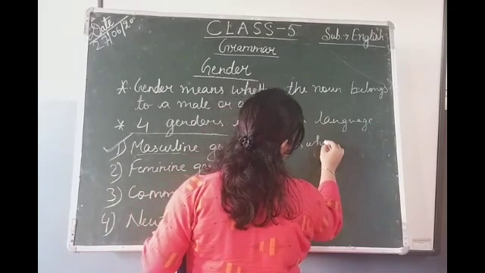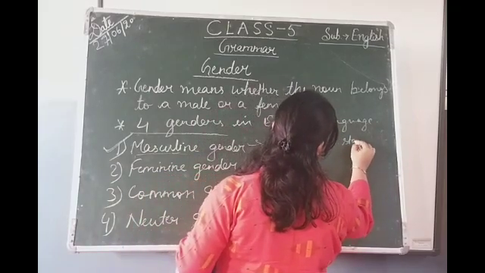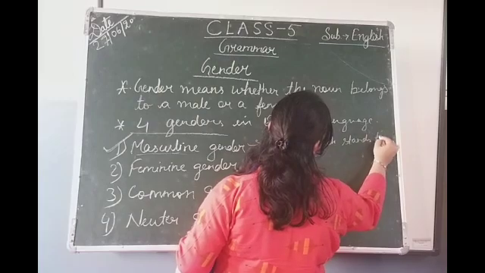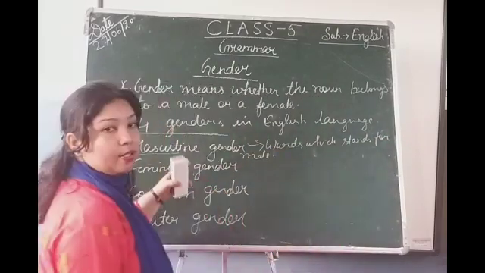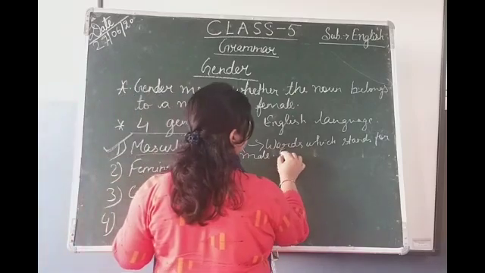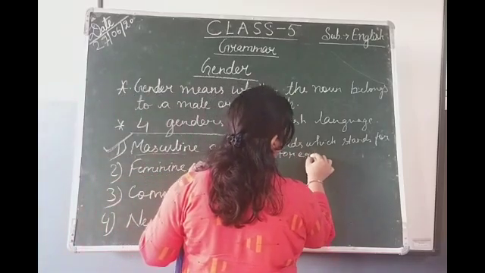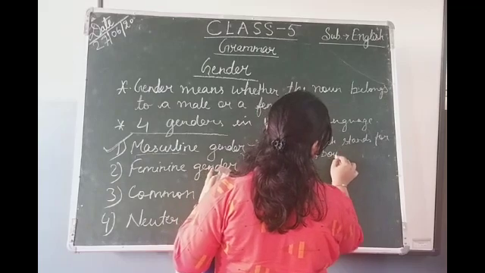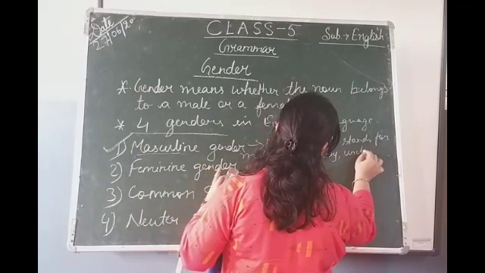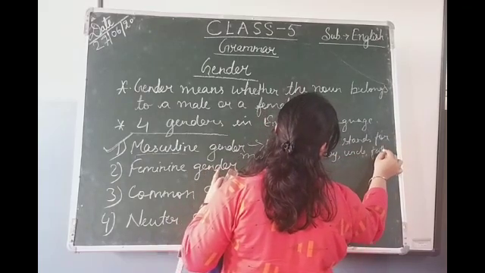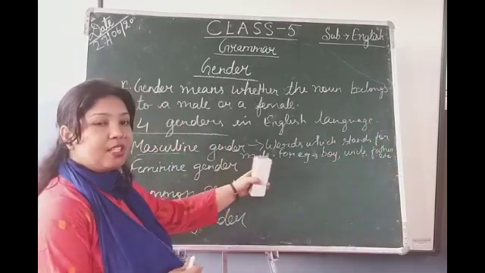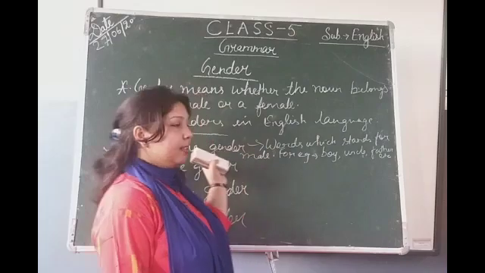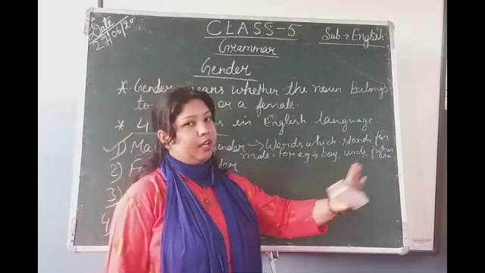Words which stand for male are called masculine gender. For example, boy, uncle, father, etc. Okay, so the words which stand for male are called masculine gender. For example, boy, uncle, father, etc.